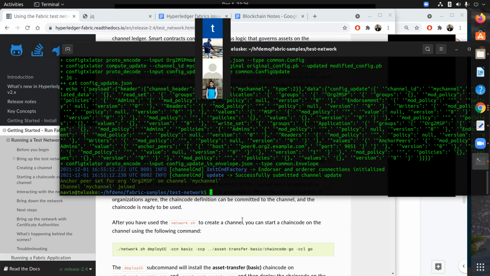Now, what is chaincode basically? Whenever you talk about blockchain networks, we have talked about Bitcoin, we have talked about Ethereum. What Ethereum gives you is a blockchain network where you can write applications. Example, if you want to sell something online, instead of using Amazon, we can create our own service on the Ethereum network.